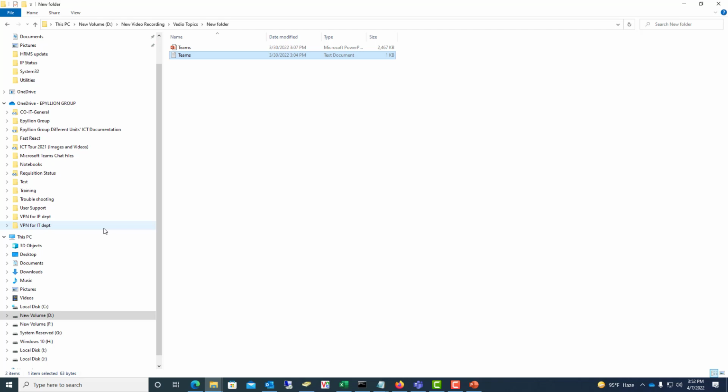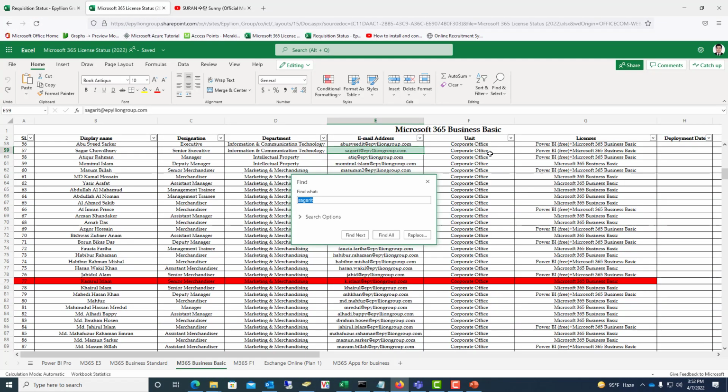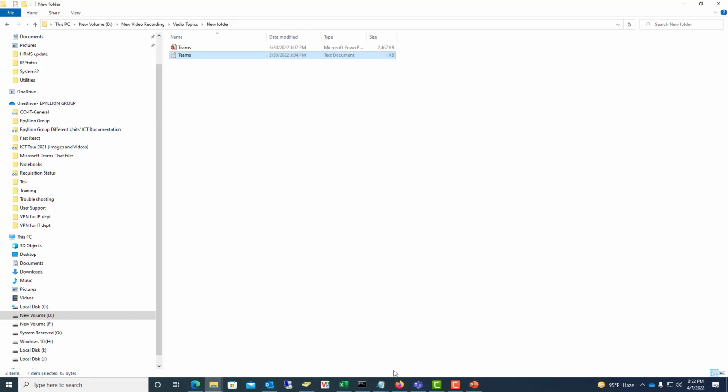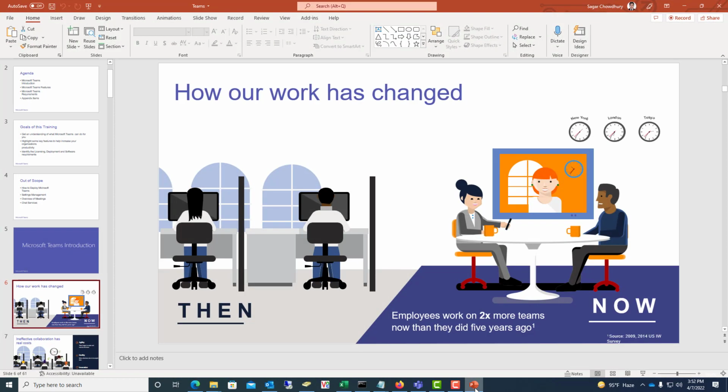If you buy a Microsoft Business Basic license, you will get Teams, OneDrive, and other Microsoft services.